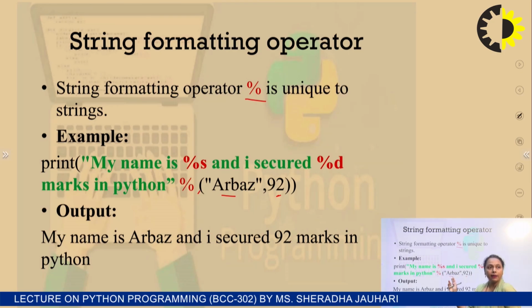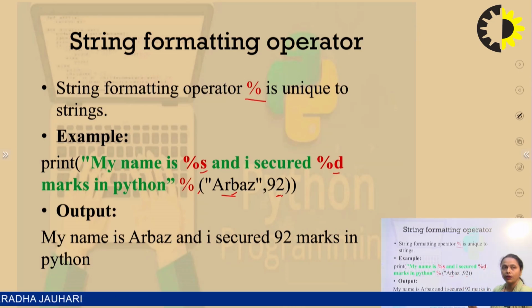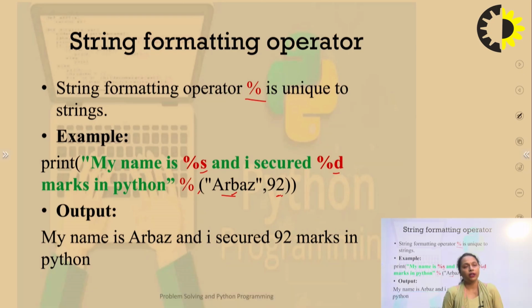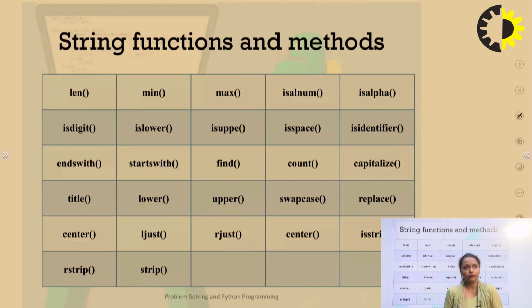Again, the type mismatch error will occur there because it is a string and it is an integer, and we are printing a string here and we are printing an integer over here. So whenever I am formatting the string, a particular format is being defined, and we must carefully assign the values as per the format specified. Next, there are various functions and methods available to work with these strings.